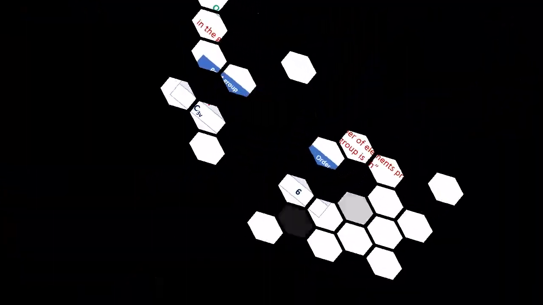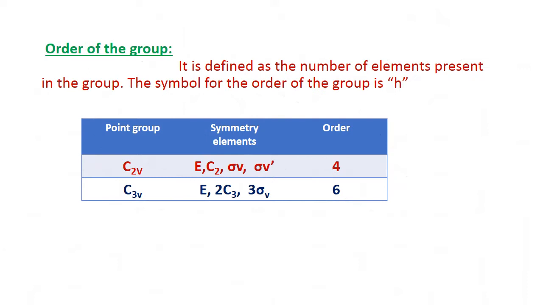The next topic is the order of a group. It is defined as the number of elements present in the group. The symbol for the order of the group is h, and you have to calculate the total number of elements present in the group. We will discuss some examples. Let us consider the C2v point group. The symmetry elements present are E, C2, sigma v, sigma v dash. There are 4 symmetry elements present in the group. Therefore, the order will be equal to 4.